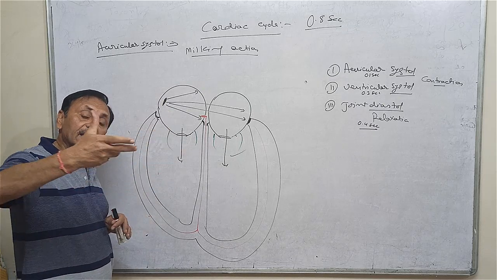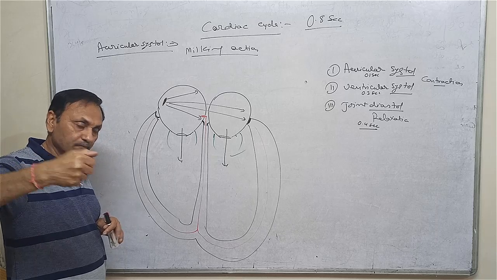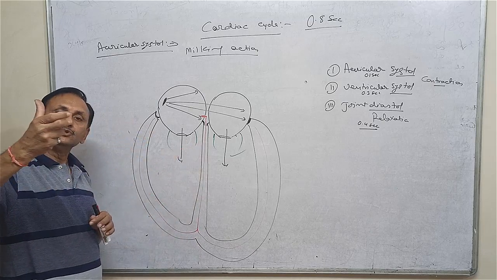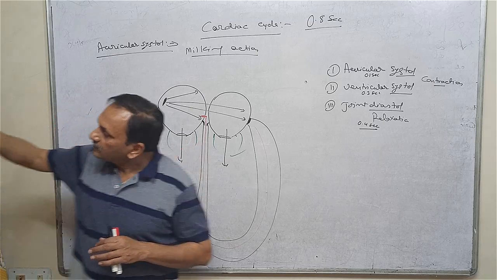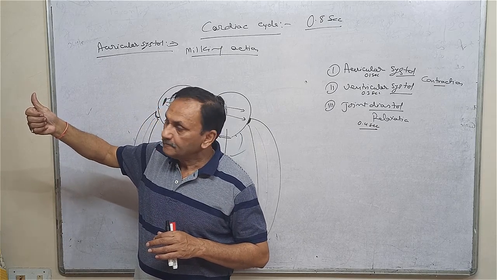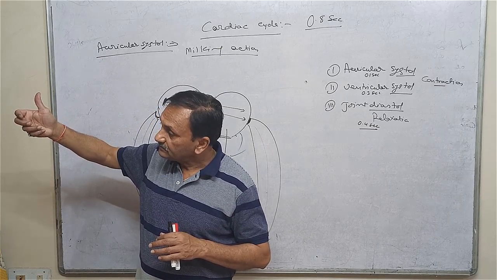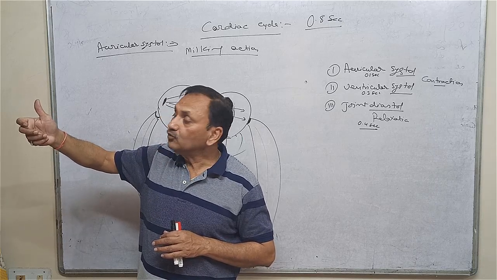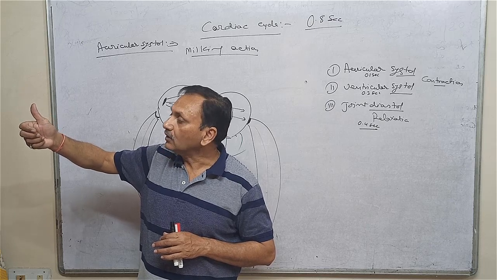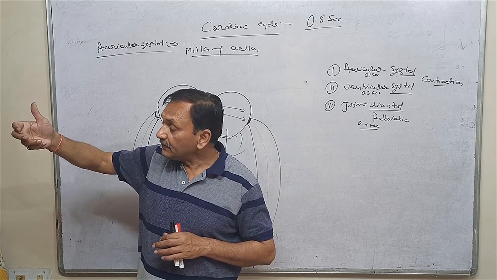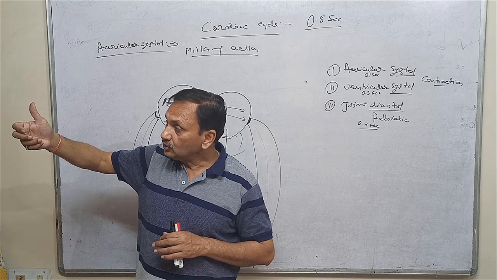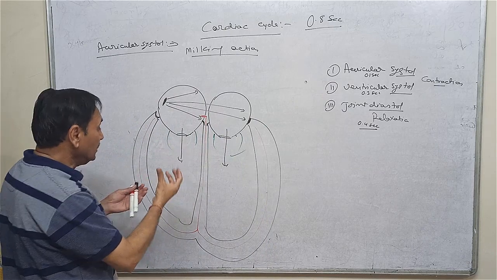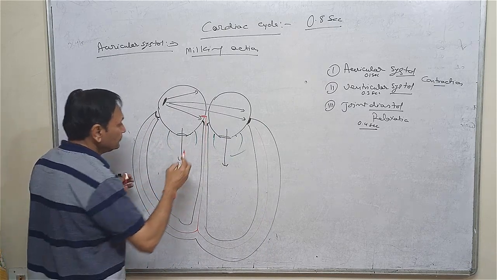The contraction is by anti-milking action, meaning not top to bottom but bottom to top. 1, 2, 3. The first 0.1 second is somewhat slow contraction, the second 0.1 second, making 0.2 second, is somewhat more, and then 0.3 second is rapid action.